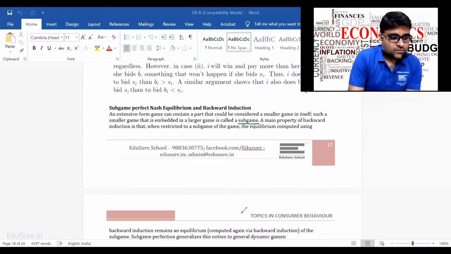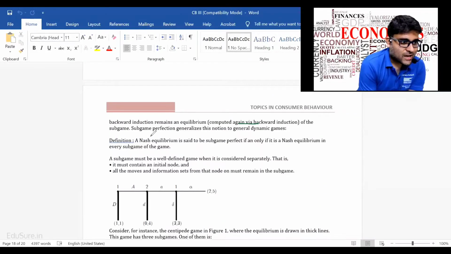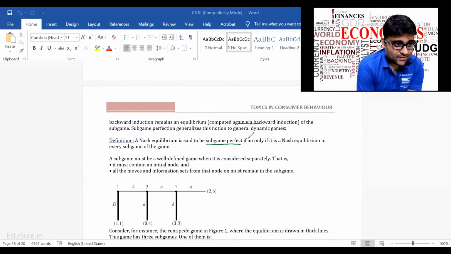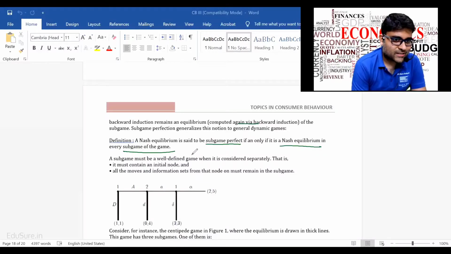Okay, so the definition is: a Nash equilibrium is said to be subgame perfect if and only if it is a Nash equilibrium in every subgame of the game. A subgame must be a well defined game when it is properly separated. That is, it must contain an initial node, and all the moves and information sets from that node on must remain in the subgame.